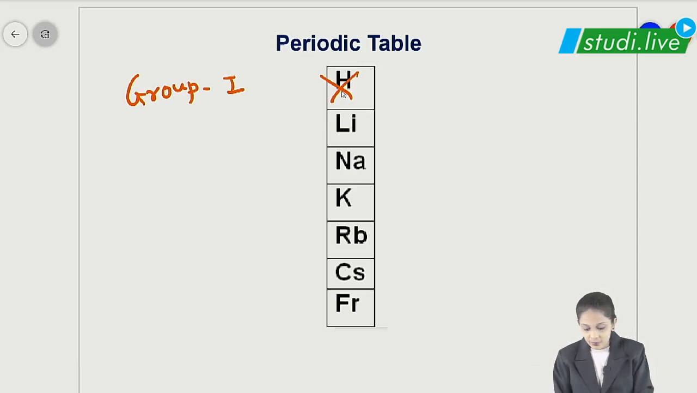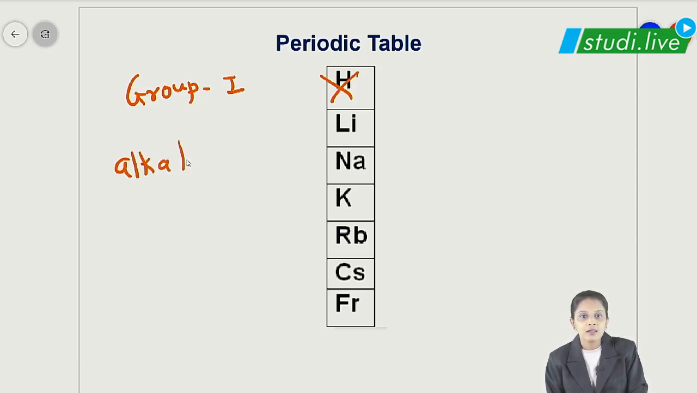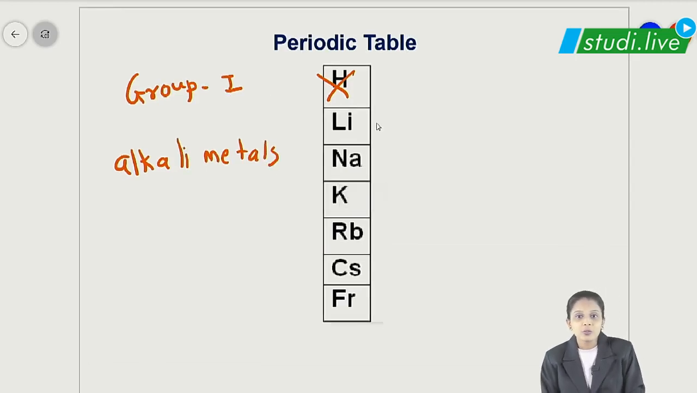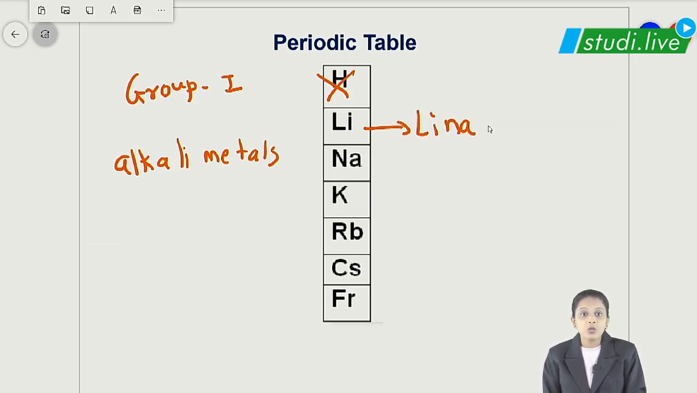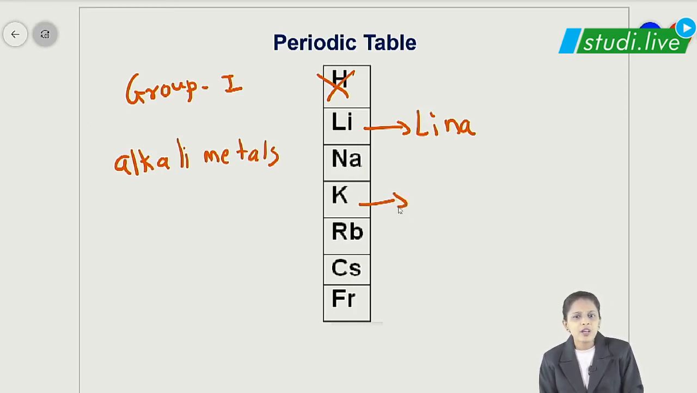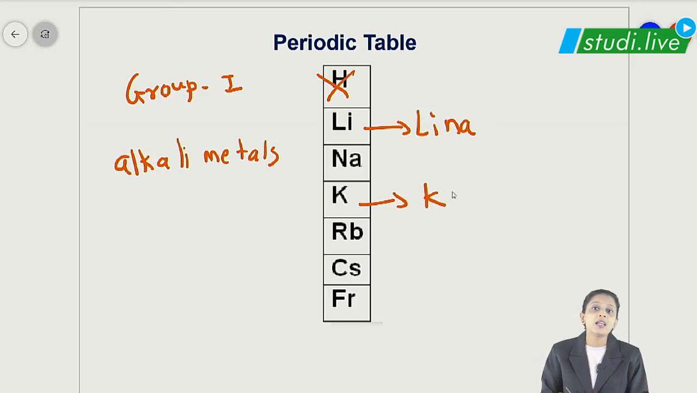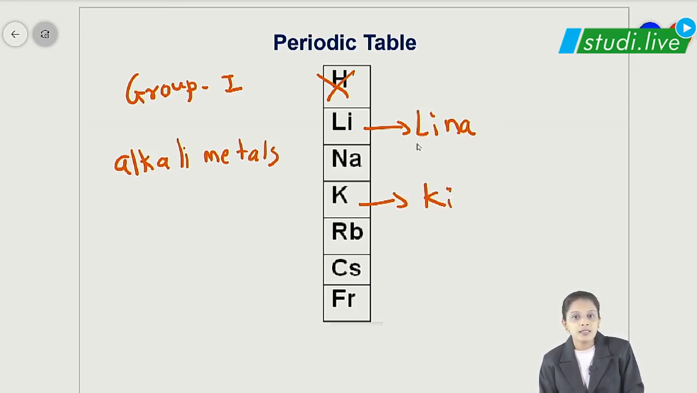But group 1 elements are called alkali metals. So let's talk about the alkali metal shortcut trick. We have Lena. See, Lena is a girl's name. So it's Lena: lithium, sodium, Lena. Then we have potassium, so we say Lena ki. So Lena: lithium, sodium, potassium.